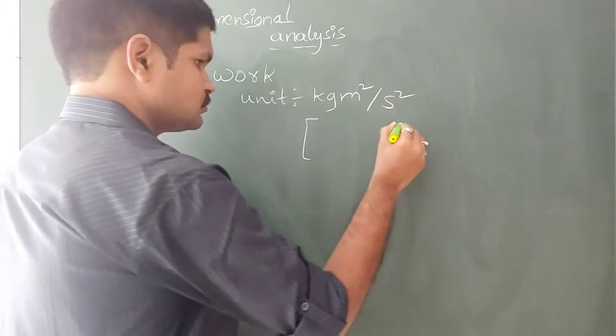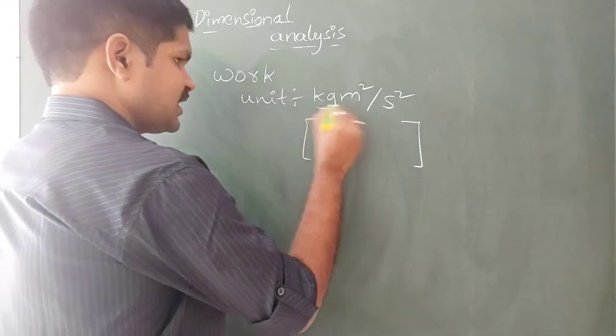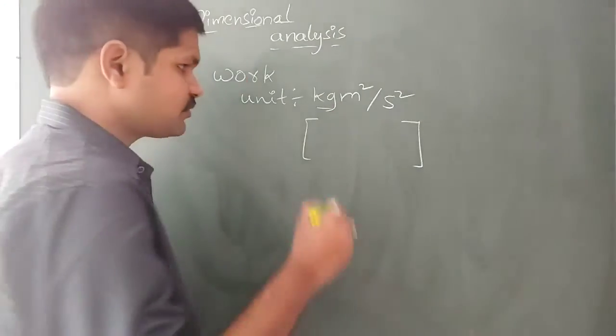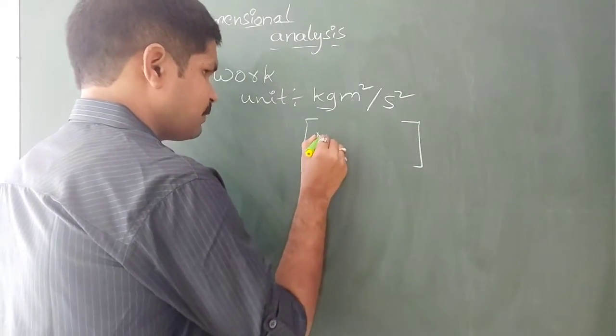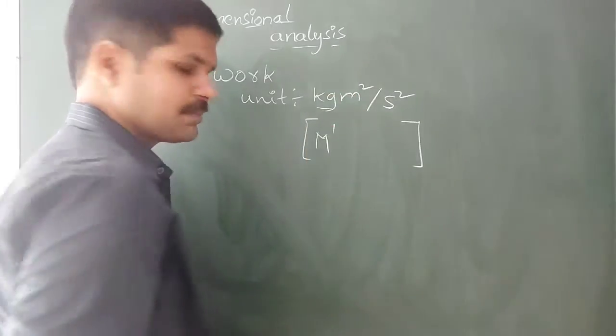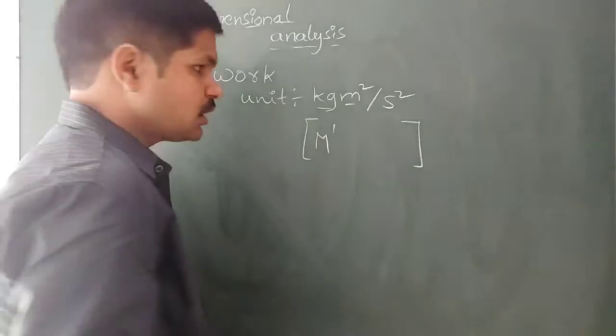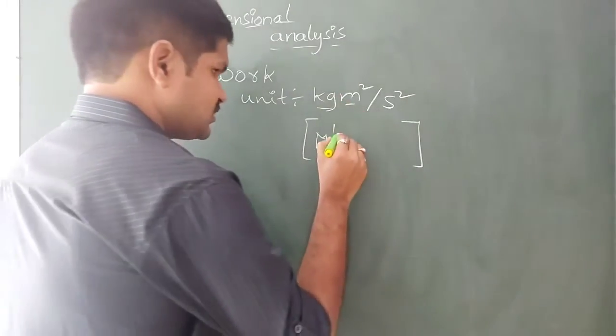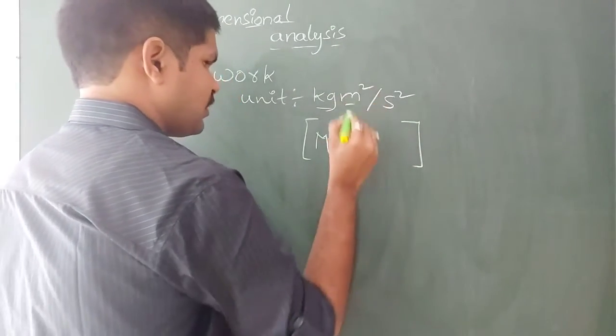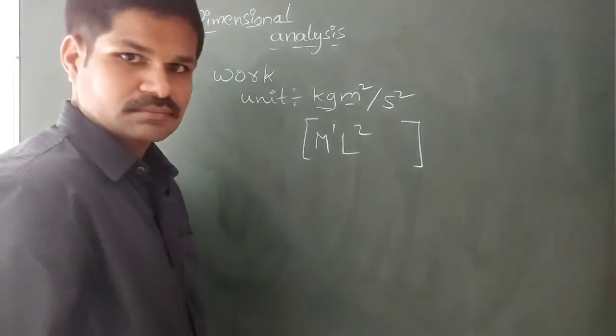For example, let us see here kg. Kg is the unit for mass, so 1 kg means M power 1. And meter is the unit for length, so L, and the power will be L square.